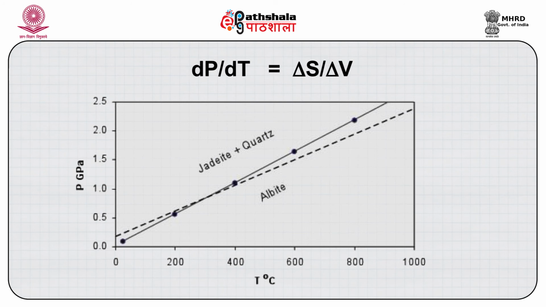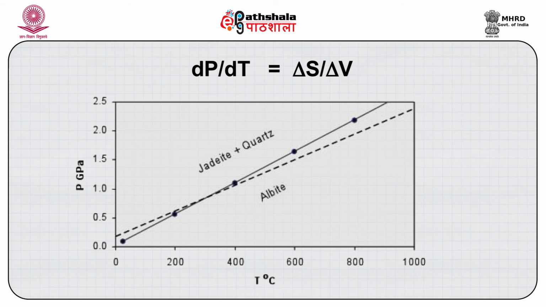If the change of entropy is positive, that means the product phases will have more entropy than the reactant phases. And if the ΔV is positive, the same thing happens for volume: the product volumes are more than the reactant volume. Now, both entropy and volume are dependent on temperature.